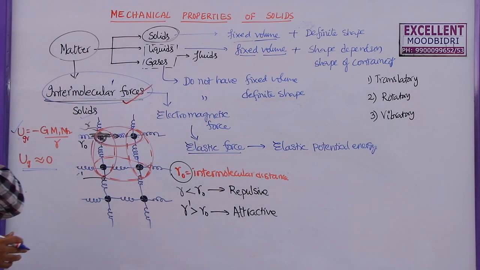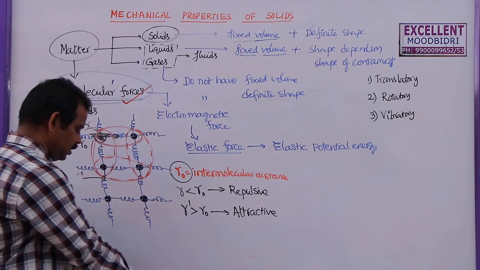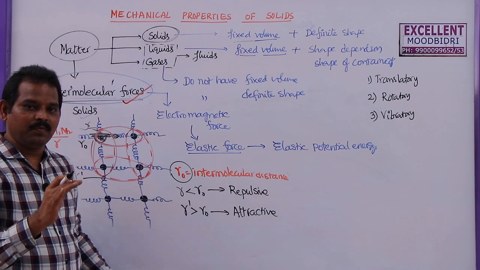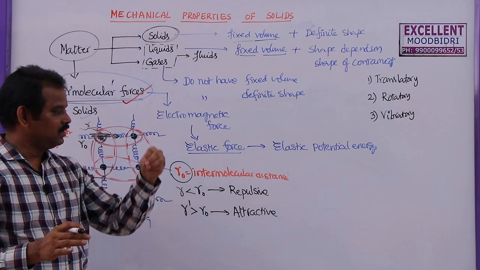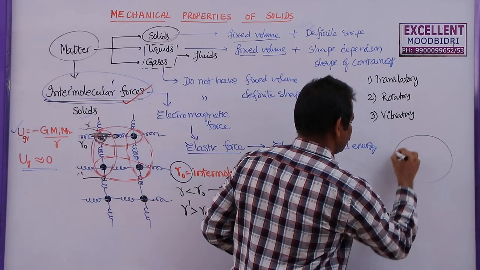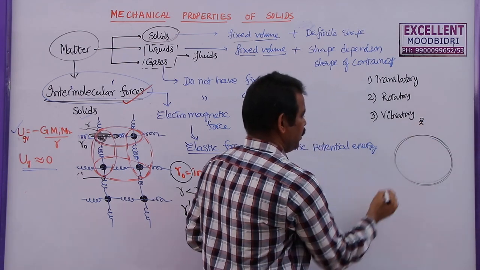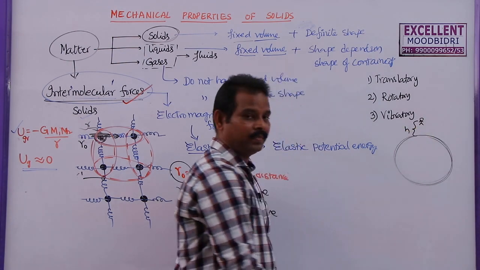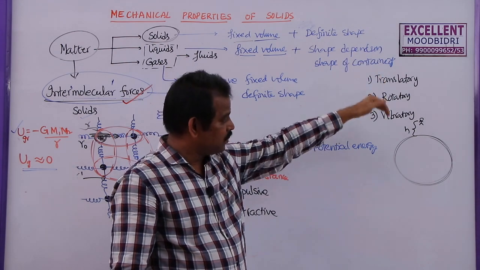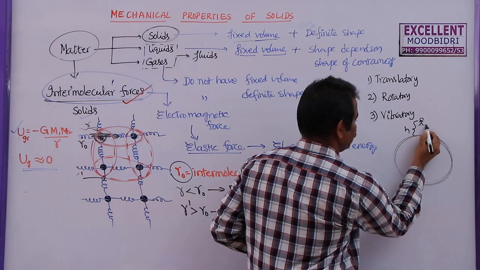Now, how does this elastic potential energy change with distance? I am going to draw a graph here. Remember, any body will be in stable equilibrium if its potential energy is less. For example, this is our earth, and if you keep a person here at a height h from the surface of the earth, he will not be in equilibrium. 100% he will fall down because no surface is there with him.